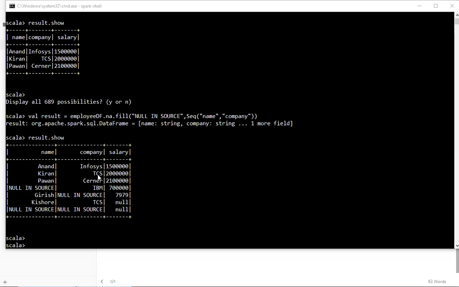So in this second assignment, for example, this particular record TCS, I have salary null. So what I have to do is take the average salary of TCS and then fill this value. Is it clear, guys? So when you start using this, that is where you learn the data frames.